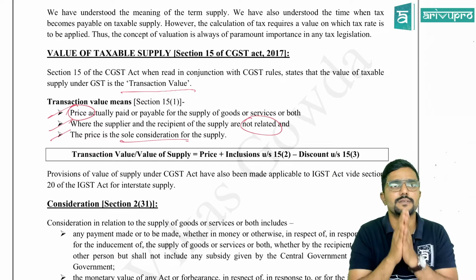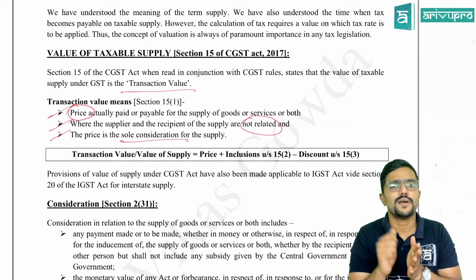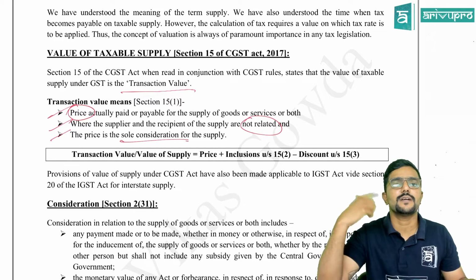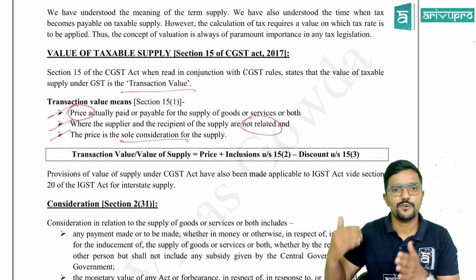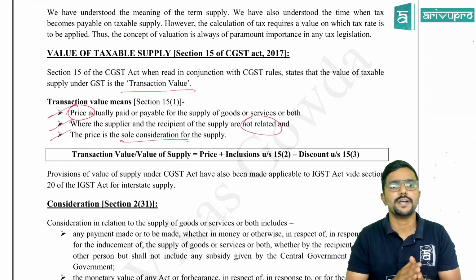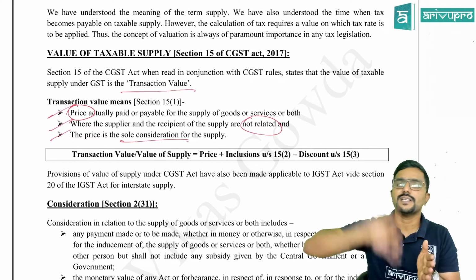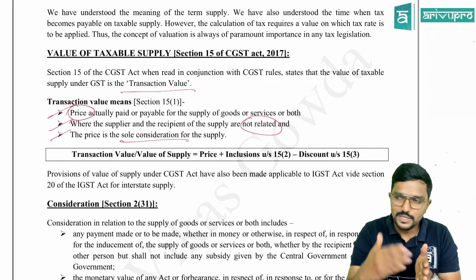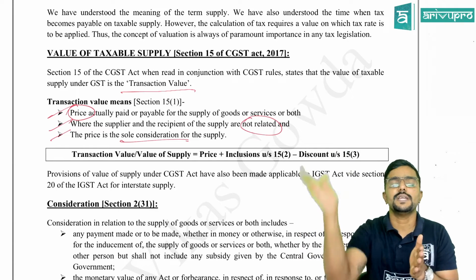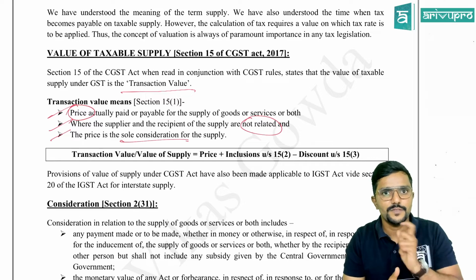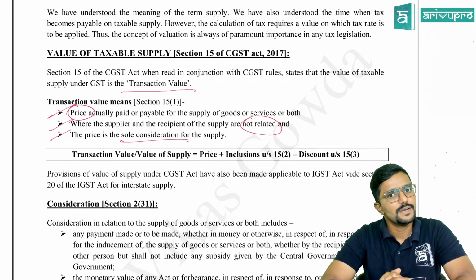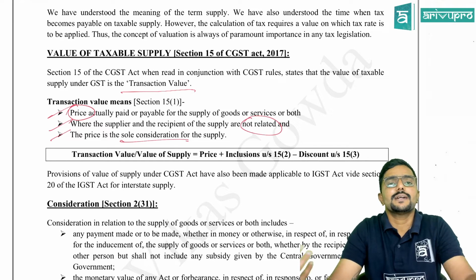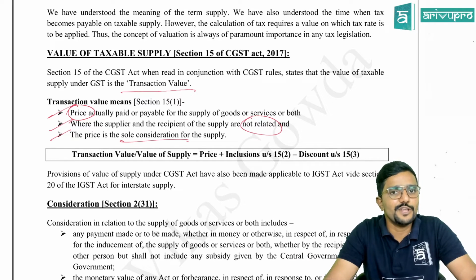Who all are related? An employer and employee are related. If one person is an officer or director of another business, they both are related. If one person is controlling the other, they both are related. Or if two persons are controlled by a third party, all three are related. Or if we both are controlling a third party, we all three are related. This is what a related person is. Clear? So if the supplier and recipient are related, then we cannot calculate the value of supply as per section 15.1.